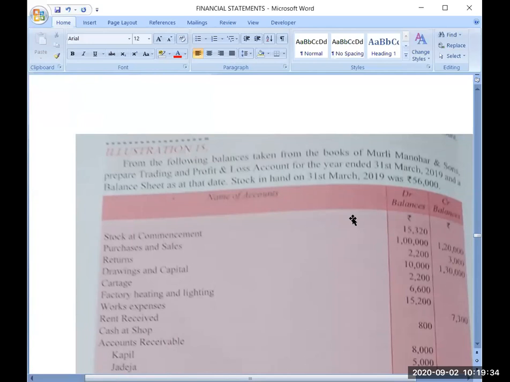Very good. See, there are only three options. Either you will give a wrong answer, or you will give the right answer, or you can say, sir, I am not understanding. In all the situations, I will be able to help you. Again and again, I am requesting that please at least send some message, which will help me and will help you also.